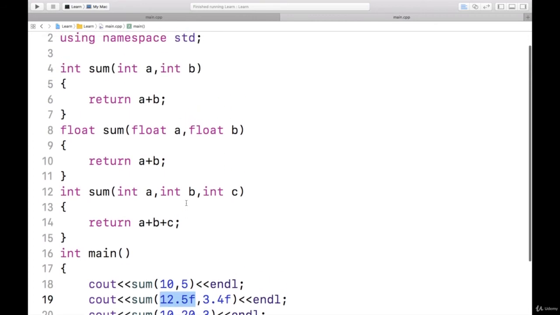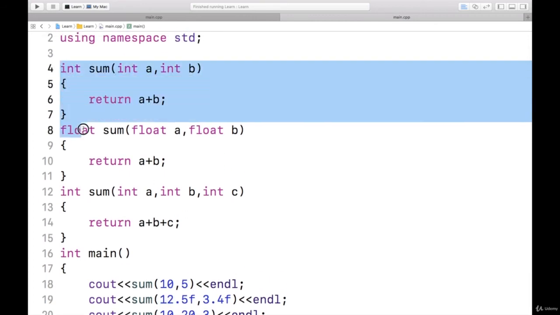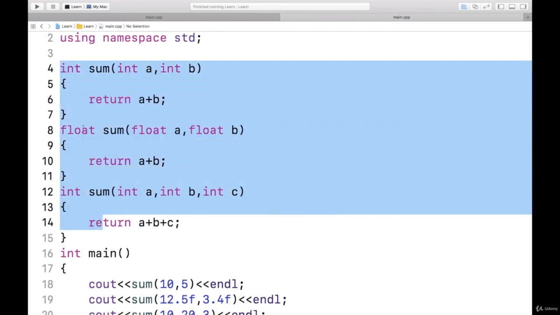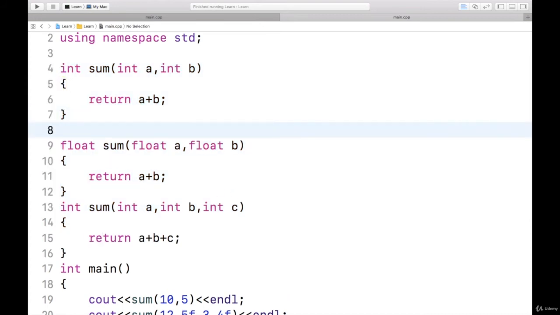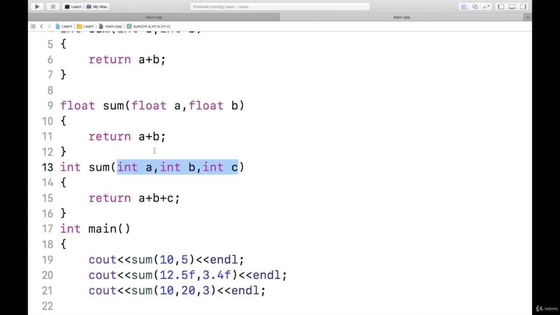So here these three are overloaded functions, all with the same name, but the difference is in the argument list. See here there are two arguments and here also two arguments, but their data type is different. And here we have three arguments and the data type is same, but the number of arguments is different. Because of overloaded functions, it becomes very easy for us to decide the function name. Quickly we can assign the name relevant to its working.